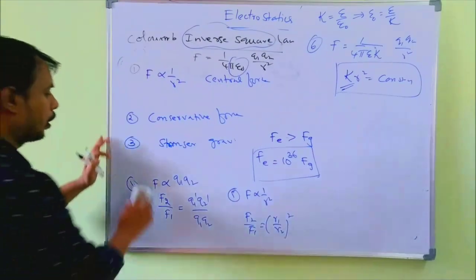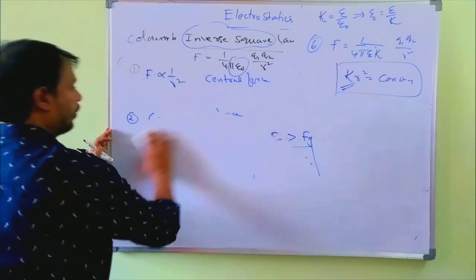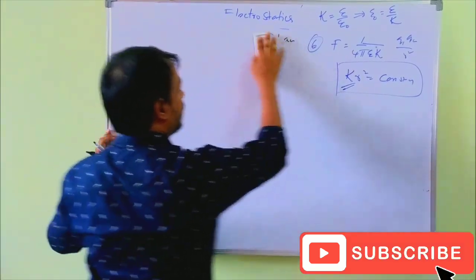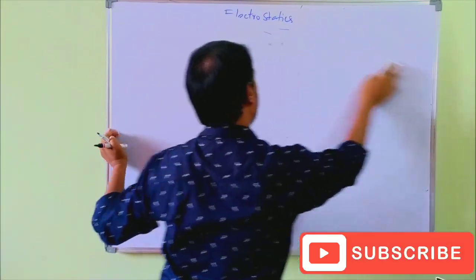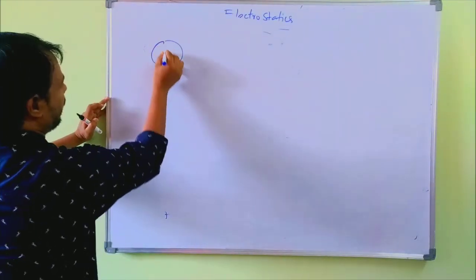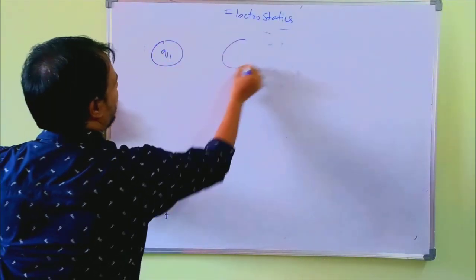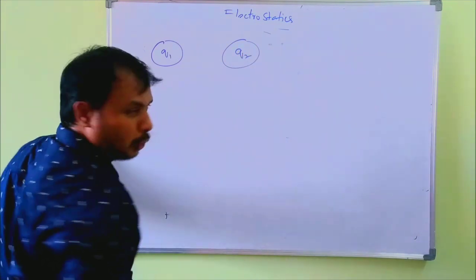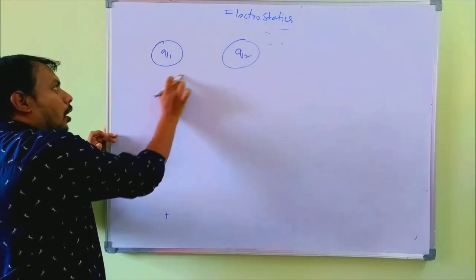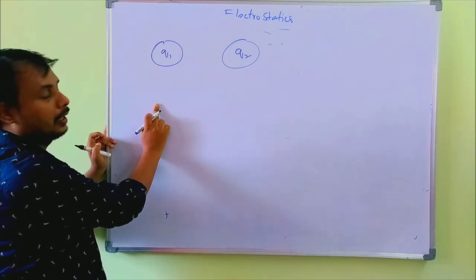Okay, see one more model of the problem. Two spheres have charges Q1 and Q2, separated by a certain distance. First sphere charge Q1, second sphere charge Q2. Remember, charges always lie on the surface of the body.